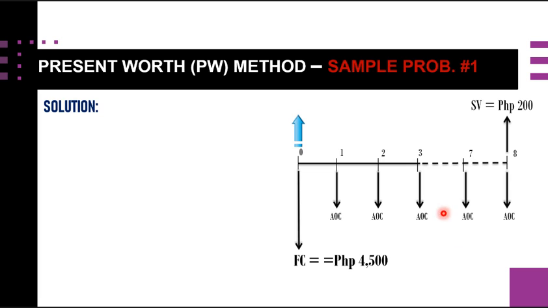Okay, so this is our AOC here, and we have the salvage value of 200 pesos.